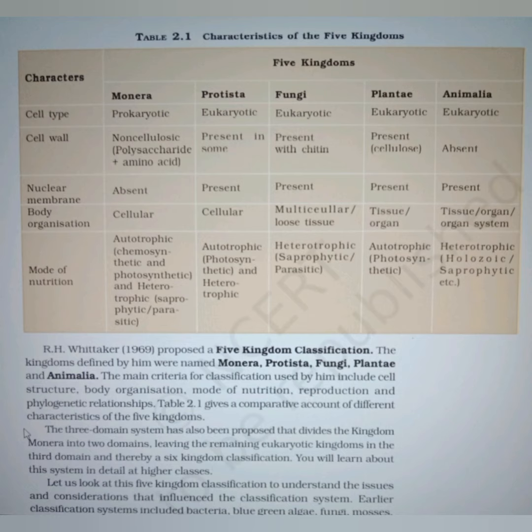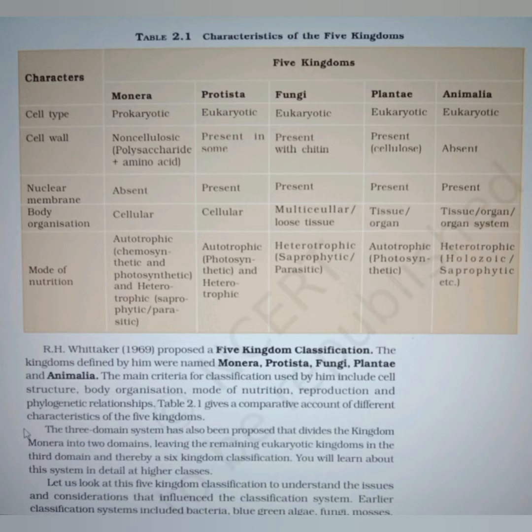The three domain system has also been proposed that divides the kingdom Monera into two domains, leaving the remaining eukaryotic kingdoms in the third domain, and thereby a sixth kingdom classification. Let us look at this five kingdom classification to understand the issues and considerations that influenced the classification system.